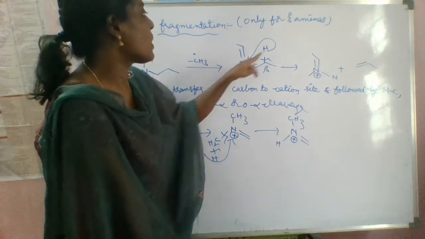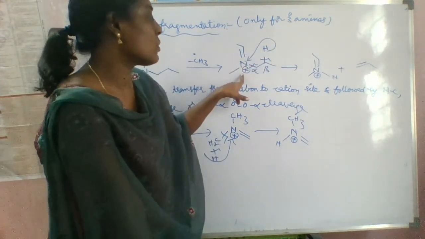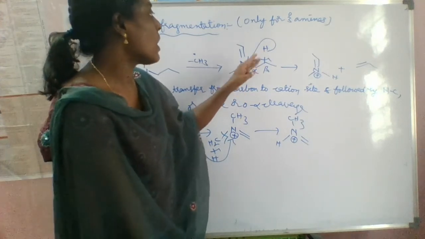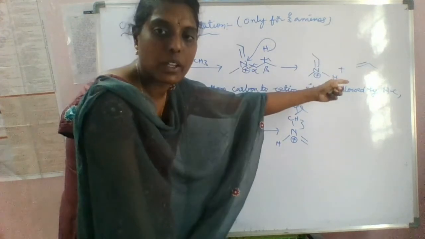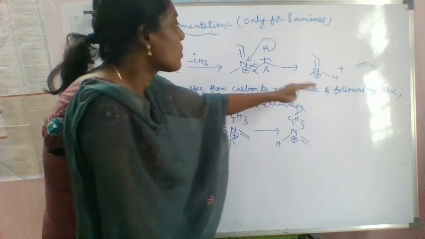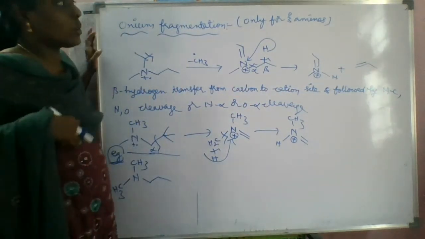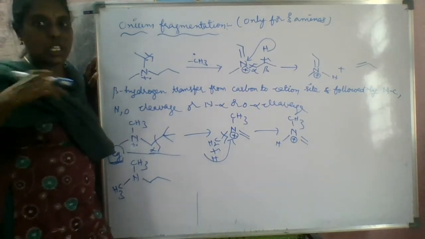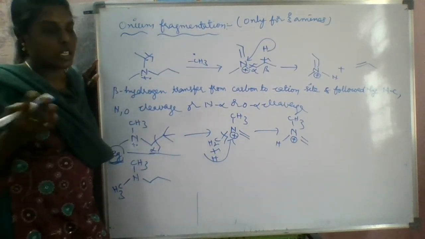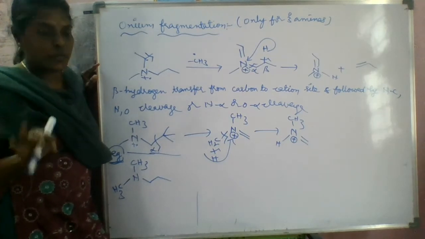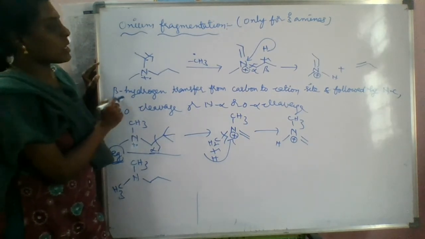Okay. So next we have to transfer this hydrogen to this nitrogen, right? And the eliminated part is a neutral molecule again. So like this we have to do the onium fragmentation, means ammonium fragmentation. Ammonium means onium, we call it onium fragmentation, right? So what is the beta hydrogen transfer?